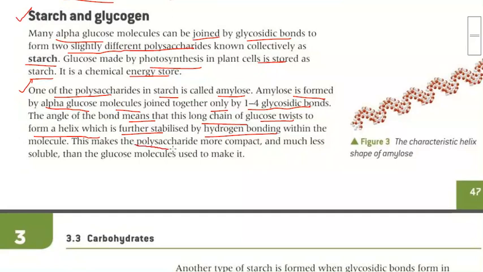This makes the polysaccharide more compact and much less soluble than the glucose molecule used to make it. Glucose is a little bit more soluble in water, but as this formation takes place, the structure makes it a little bit less soluble in water as compared to glucose. Got it clear? Okay.